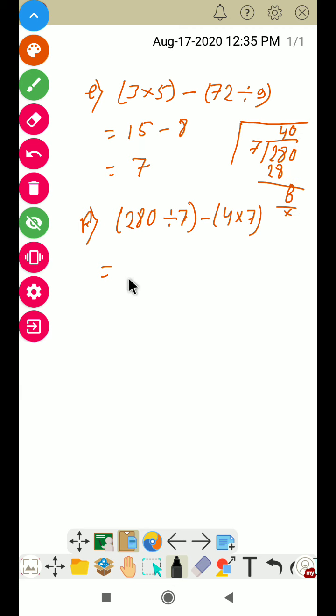So this will be 40. Then 40 minus 4 sevens, 28. Now 40 minus 28: 0 minus 8 borrowing gives 2, and 3 minus 2 is 1. So it will be 12. Clear? So 12 is the answer.